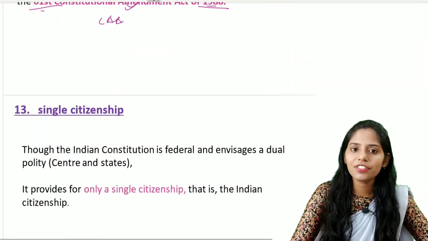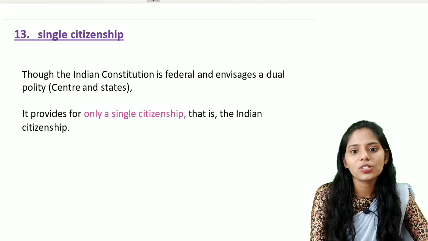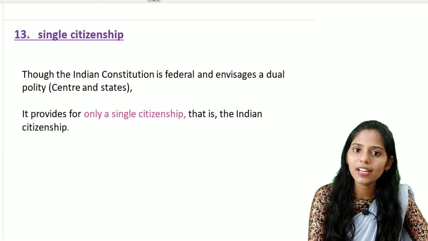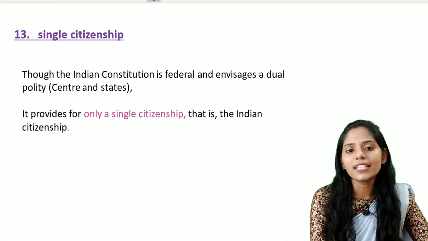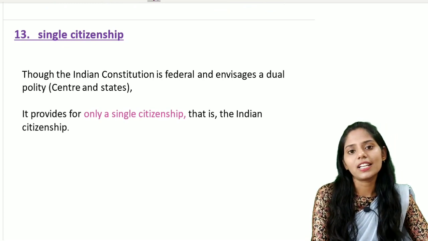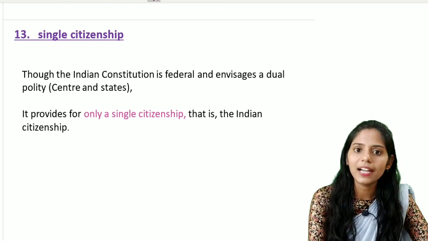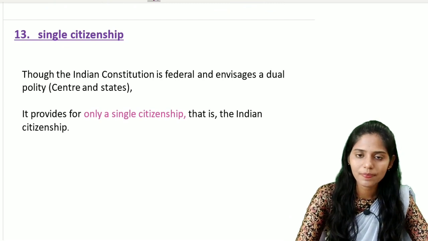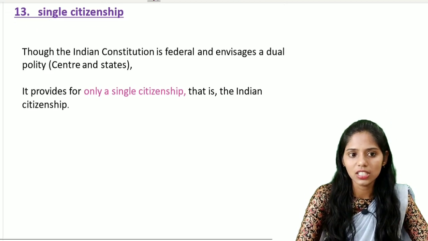Let us see the next salient feature, that is single citizenship. Though the Indian Constitution is a federal constitution, and it envisages a dual polity, that is the government at the central level and also the government at the state level, it provides only single citizenship, that is the Indian citizenship. If you see countries like the USA, they provide the central citizenship and also the citizenship of each state to which he belongs. But India provides only single citizenship, that is the Indian citizenship.